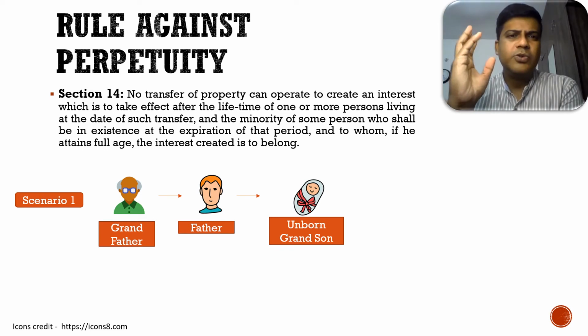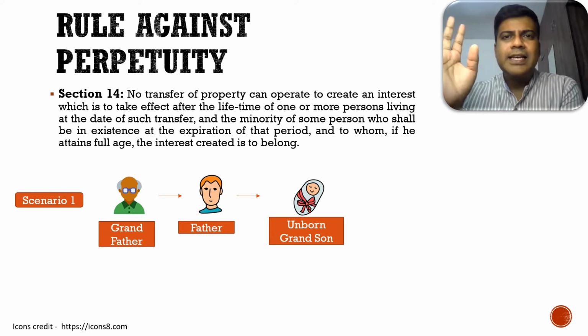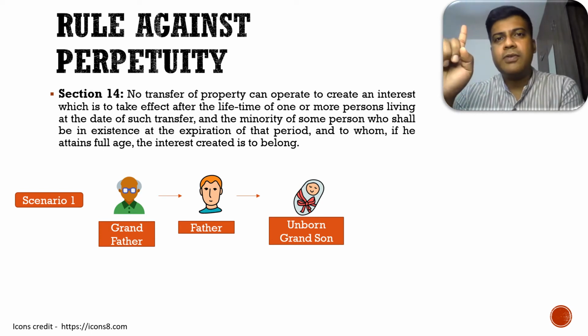So what does this rule against perpetuity say? It states that you transfer the property first to a living person. Post the living person's lifetime, it will get transferred to the unborn grandchild, and by then the child should have reached majority age. Then the property will get transferred.